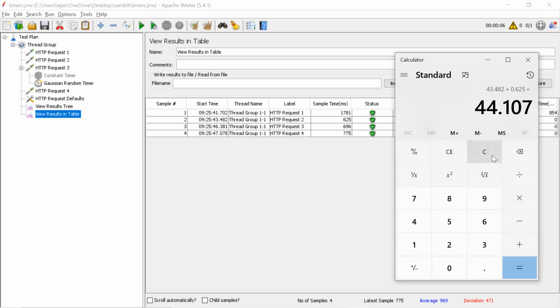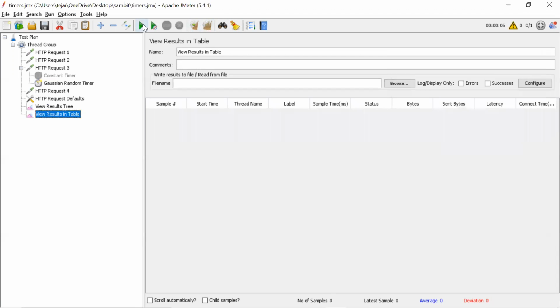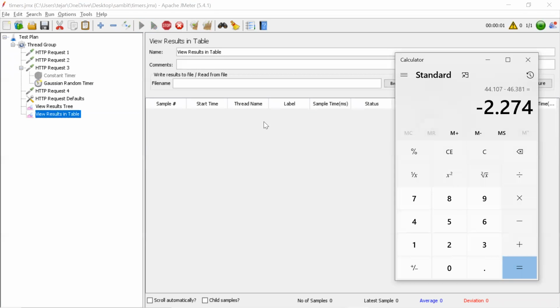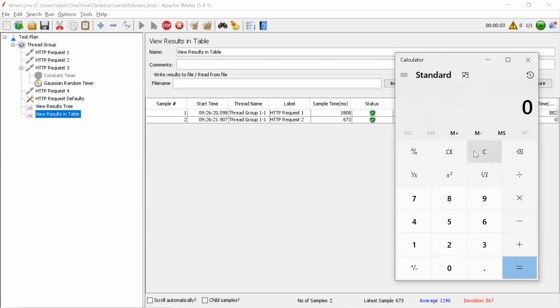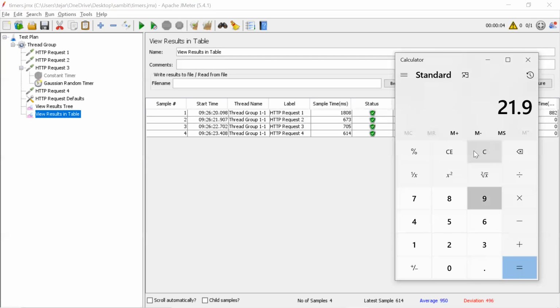It should start at 44.107, but it started at 46.381. See, 2.2. Okay, let's run it again and see whether it creates a difference or not. 21.907 plus 0.673.